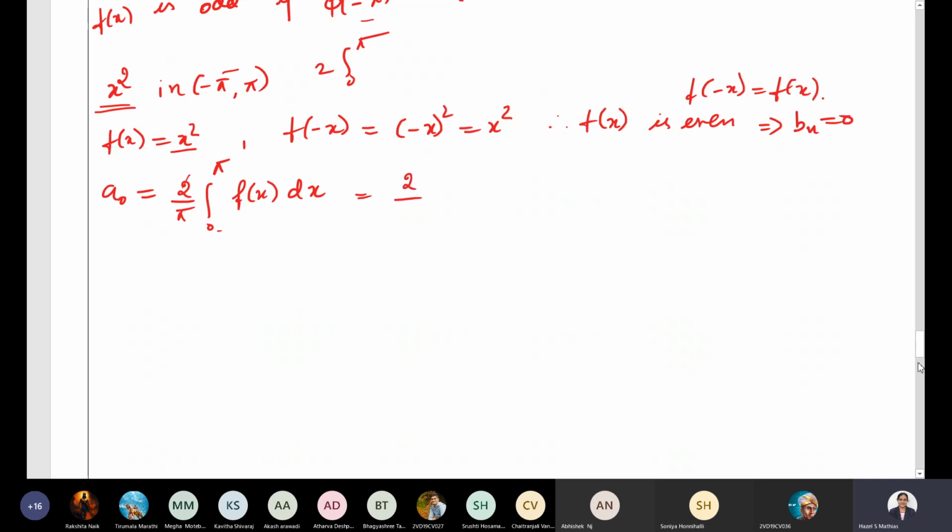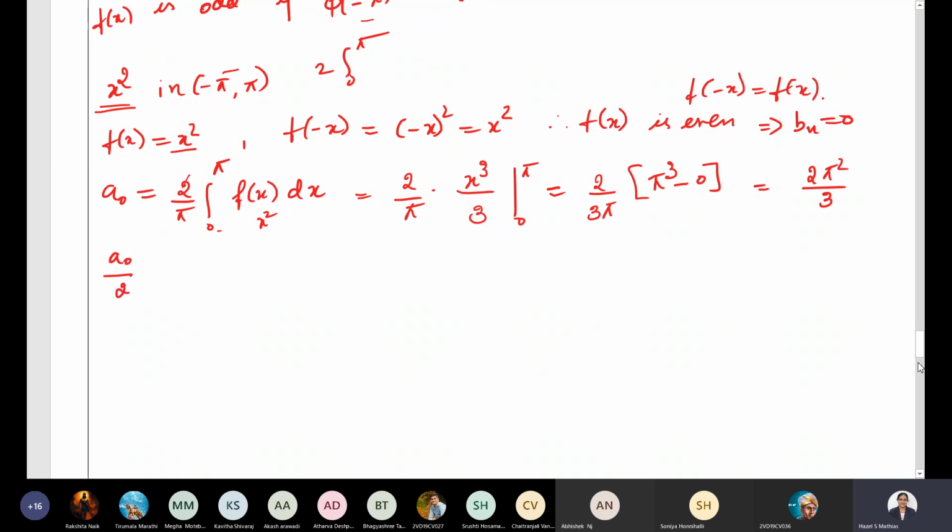So that is equal to 2 by pi, and f of x is x square. What is the integration of x square? It is x cube divided by 3, limits from 0 to pi. So it will be 2 by 3 pi into, upper limit, pi cube minus 0. So we get here 2 pi square divided by 3. A0 is 2 pi square by 3. Therefore, A0 by 2 is pi square divided by 3. Correct?